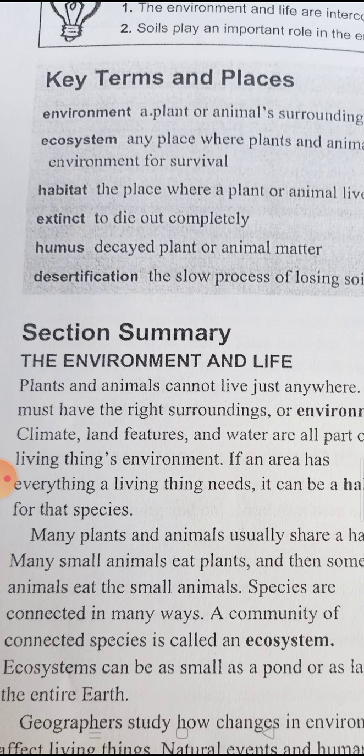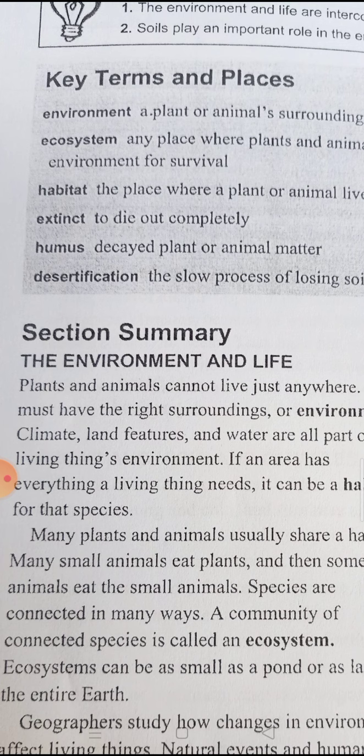This is ecosystem. Another word, habitat. Habitat, the place where a plant or animal lives. Another word, species.